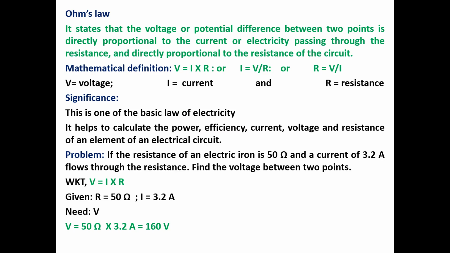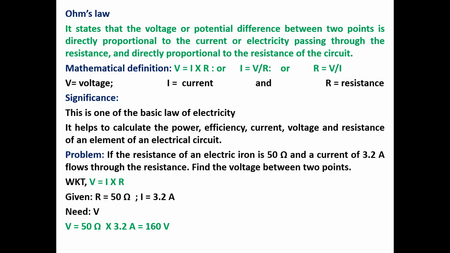We know that the mathematical formula of Ohm's law is V is equal to I into R. In this problem, what is needed is calculation of V, that is voltage. R and I both are given. R is equal to 50 ohm, I is equal to 3.2 ampere.